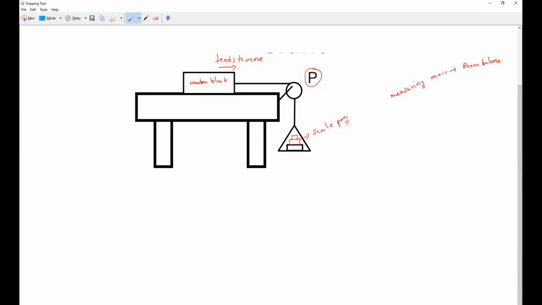If you add a little bit more mass, then the wooden block will quickly start moving forward. So you have to add mass in such a way that the body is almost ready to move. That is, it tends to move, but is not set in motion.